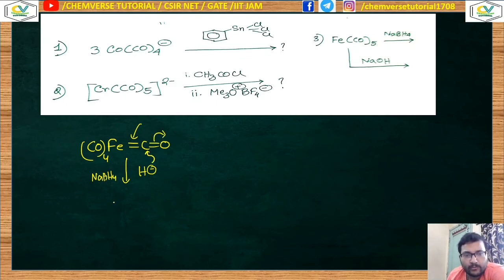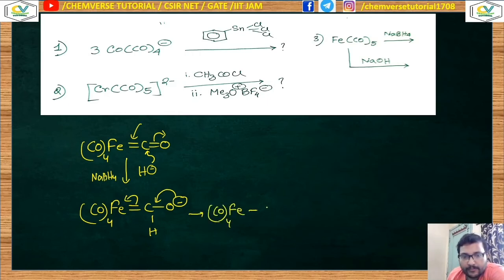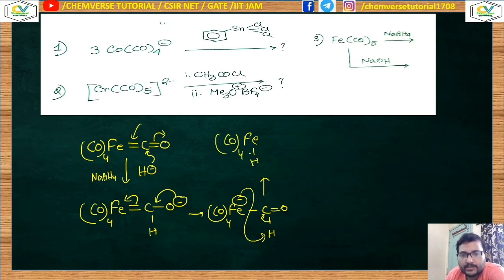It will make it O minus. So iron, carbon, O minus, and there will be a hydrogen over there, (CO)4. Now the next step is that it will come back to produce this kind of thing, Fe(CO)4, C double bond OH, negative. Now you can think that this negative will abstract hydrogen from here. It will come back to produce this kind of thing, FeH(CO)4, C double bond O, negative.